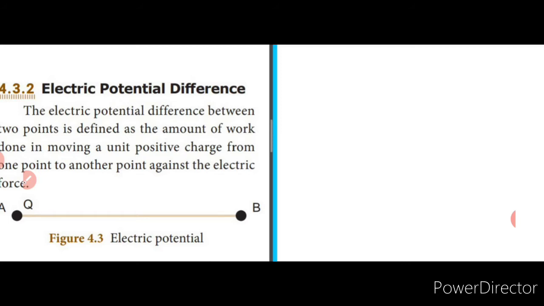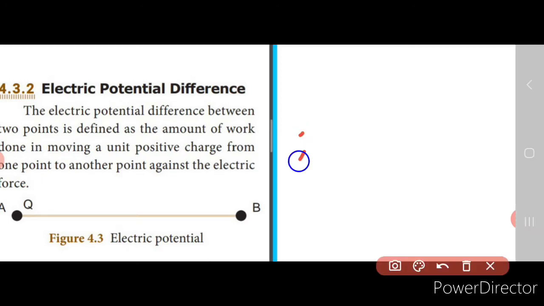So this amount of work done is called the electric potential. Now what is electric potential difference? It is between 2 points, because we are moving a charge from one place to the other, isn't it? So suppose I take a point A, and now I'm moving a charge from point A to point B. So the work is done in moving a charge from point A to point B, isn't it?